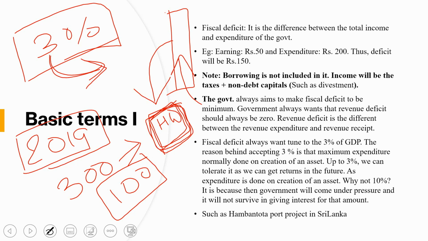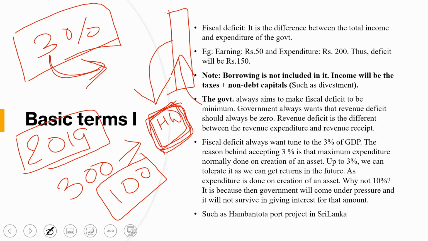When the government gives a subsidy to poor people, it is not creating an asset. It is just a burden the government is spending to revive them from their poor condition, from poverty. But it is not a creation of an asset.